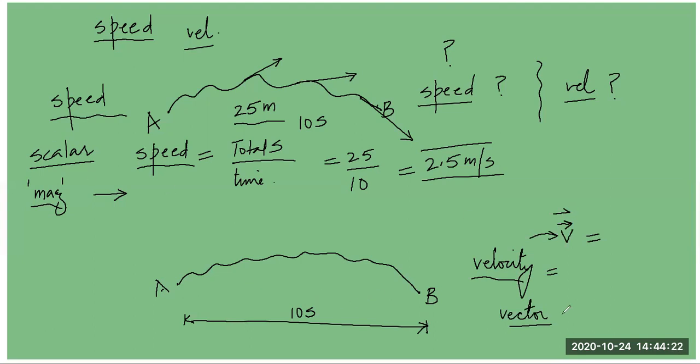Students, in case I want to find the velocity, it is the minimum distance, the shortest distance between A and B. And students, just see, the shortest distance between A and B is this straight line. In fact, the definition of a straight line is the shortest distance between two points.